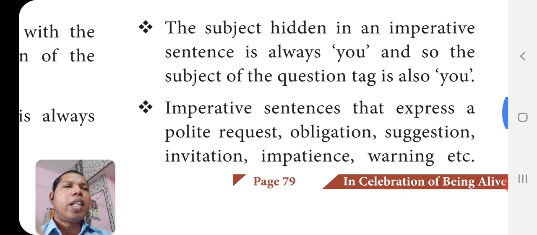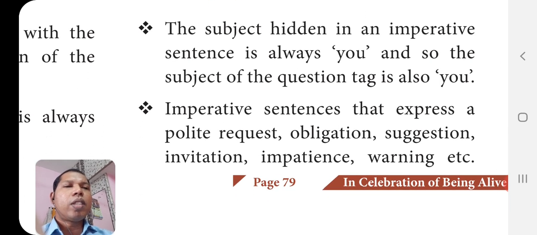The subject hidden in an imperative sentence is always you, and so the subject of the question tag is also you. Suppose imperative sentence, if any command or if any request is given, that is imperative sentence. If command or request or order, that is imperative sentence. You is the subject.